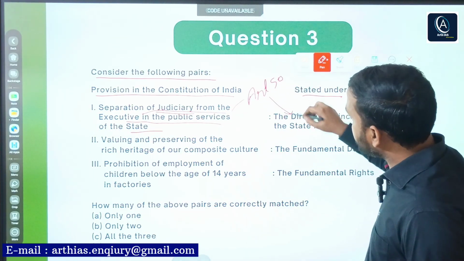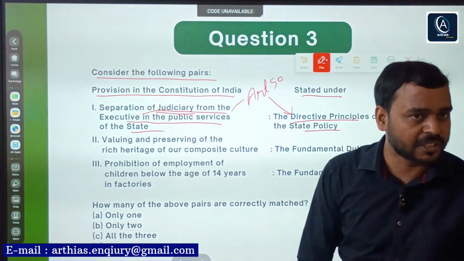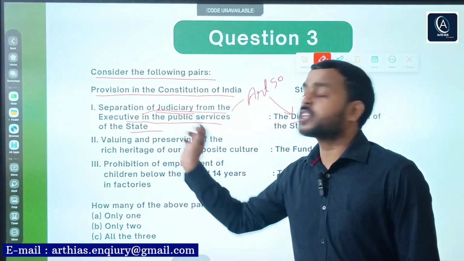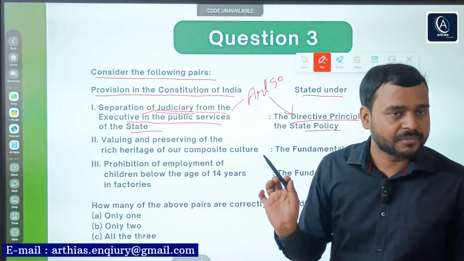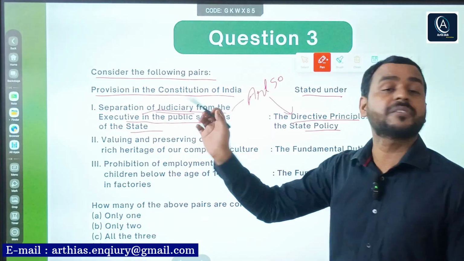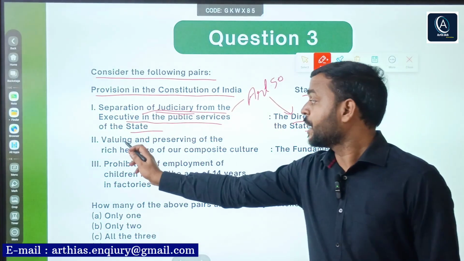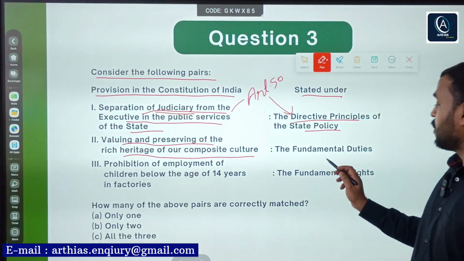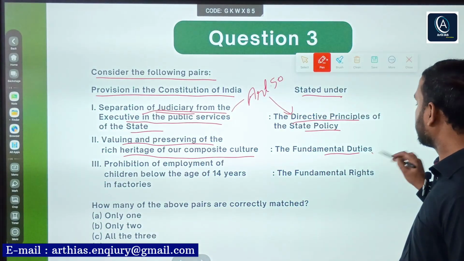And what is it? It is a directive principle of state policy. So this statement is correct. Article 50 simply says separation of judiciary from executive. The state shall ensure separation of judiciary from executive. So this is correct. Second, valuing and preserving of the rich heritage of our composite culture. Fundamental duties, obviously, also correct.